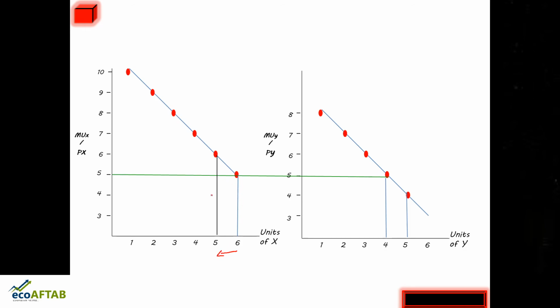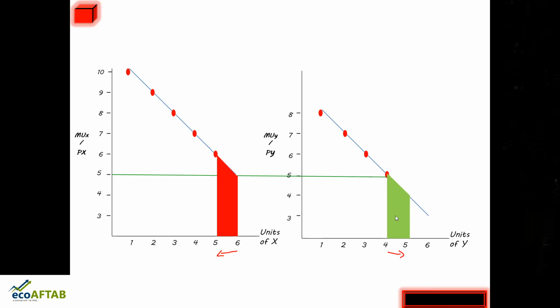So this particular area of utility he is giving up, and when he is moving from 4 to 5, this particular area he is gaining. So what is happening over here, this red area, and here it is the green area. The red area is the utility or satisfaction that is given up, and the green area is the satisfaction that is gained.